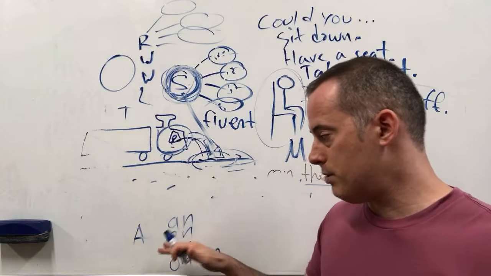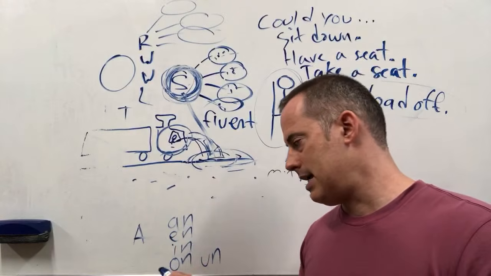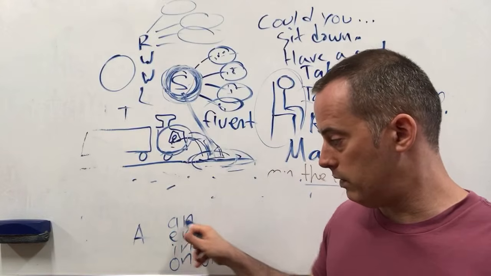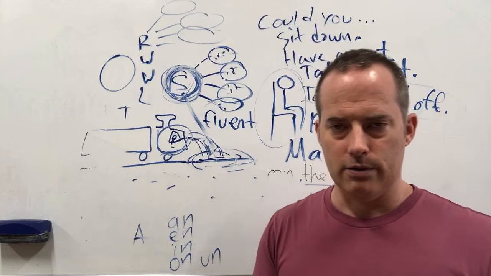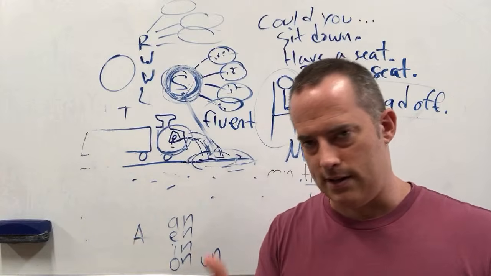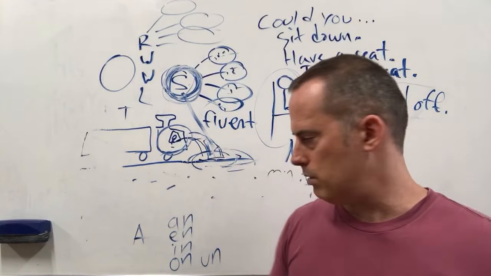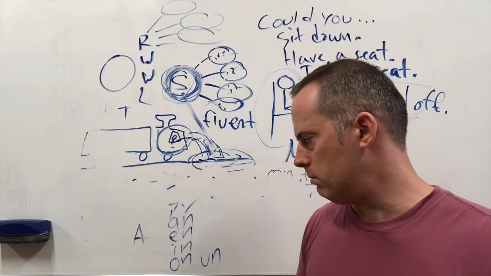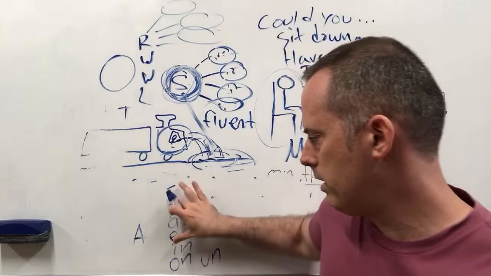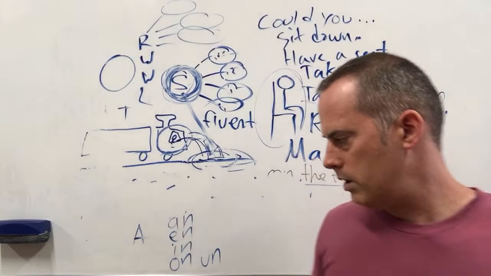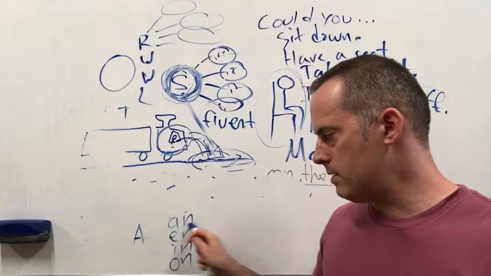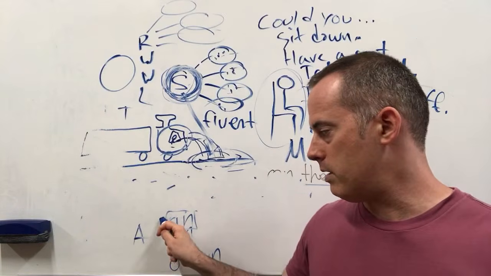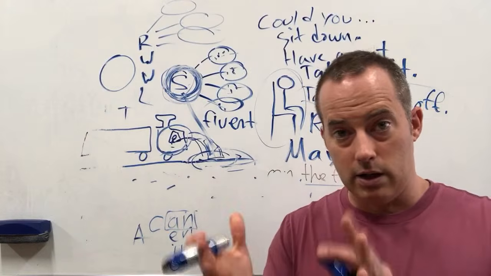So as I begin with these, an, in, on, un, I'm learning them like a native speaker because you're just getting to compare them rather than learn through the IPA or get a translation like Japanese kids are learning these things. It's like they would hear, oh no, you don't want to learn that pronunciation. You want to learn it all in English. In English. So this combination of letters makes what sound? And once you learn this, now you can start putting more letters on there and understand how that changes.